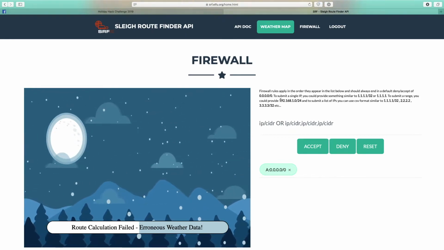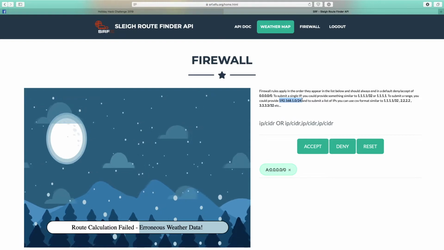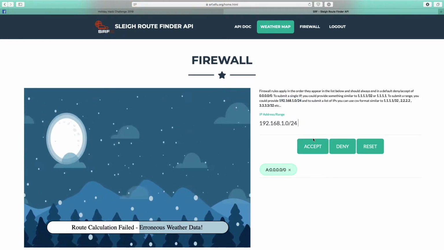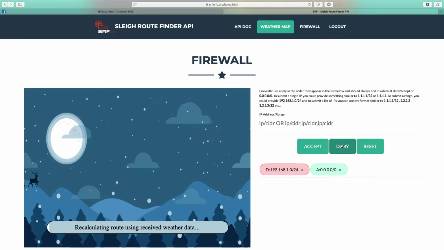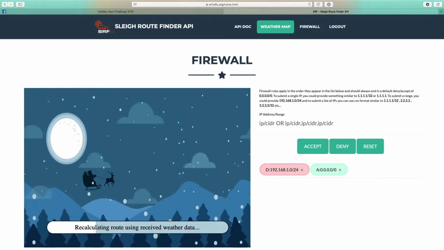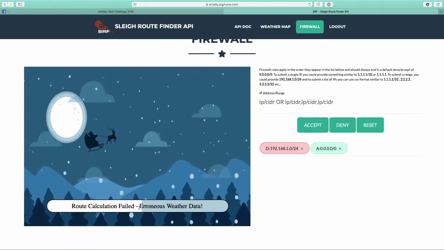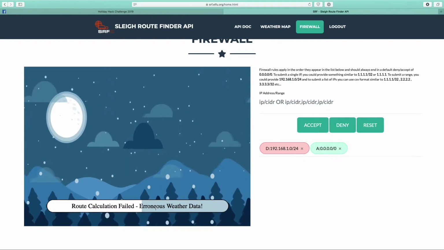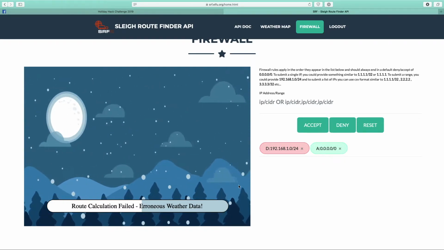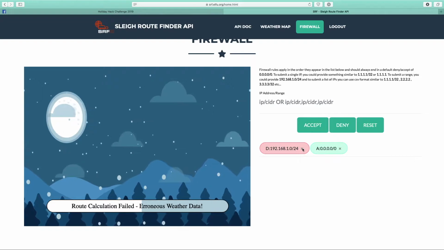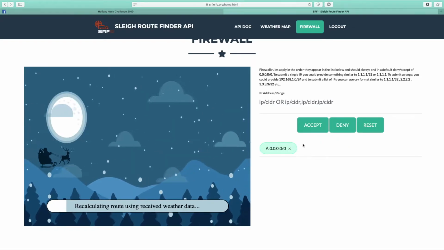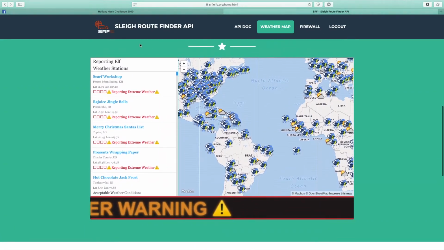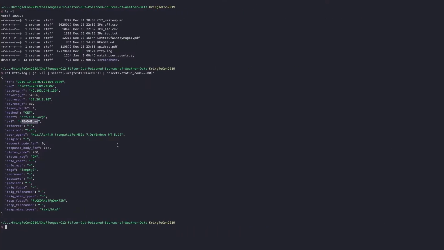Let's do what they suggest in here, right? So let's say this particular block, say deny. What will happen is it's going to recalculate the route. There we go. Bad weather still. Santa would definitely hit one of those clouds and that would be bad. So let's remove that again. That's definitely not where we need to be. We need to identify a lot more bad activity before we can actually start blocking things.